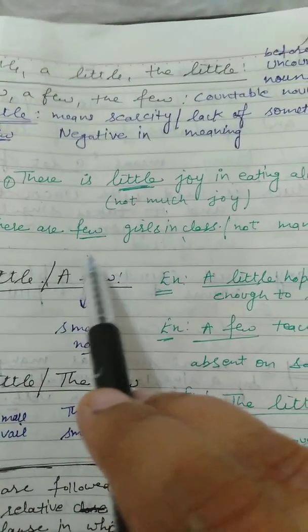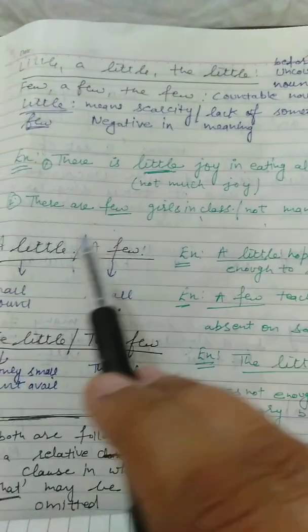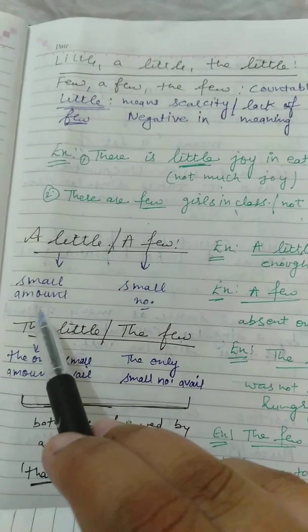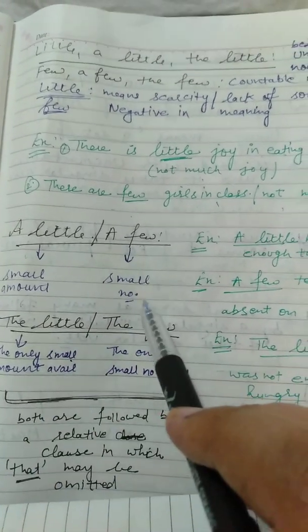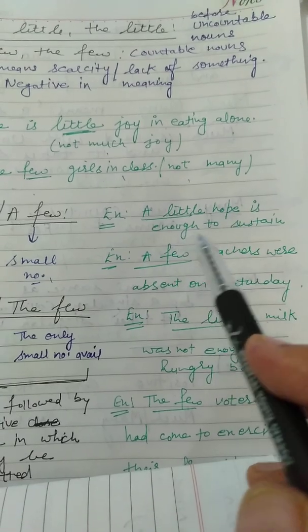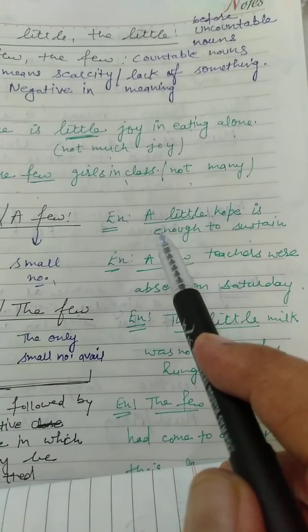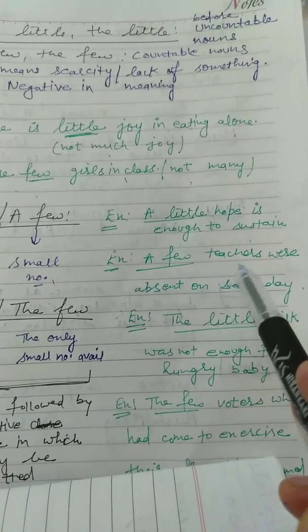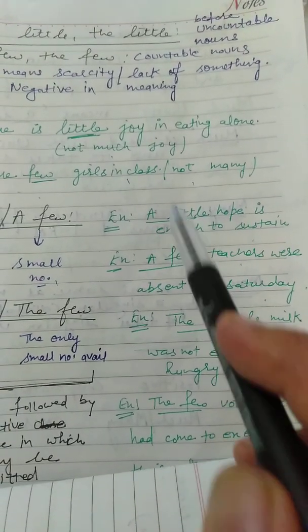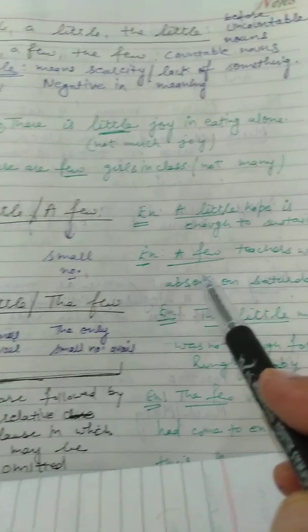Few means not many. Next, a little, a few. A little means a small amount, a few means a small number. For example, a little hope is enough to survive. A few teachers were absent on Saturday. The first is uncountable and the second is countable.